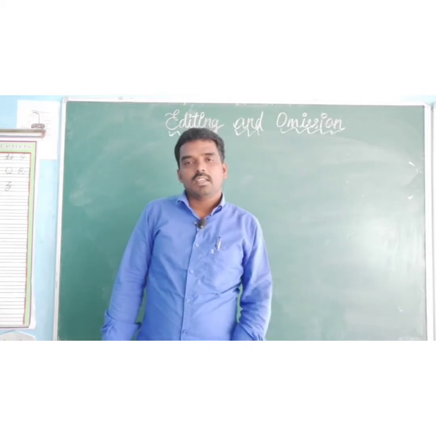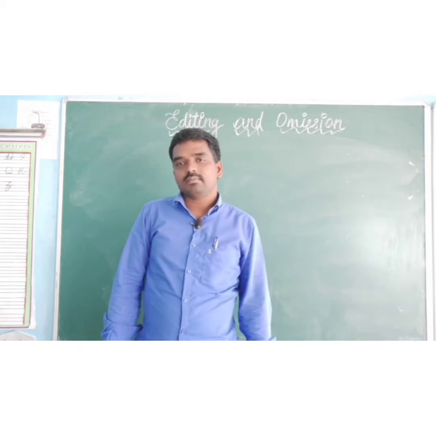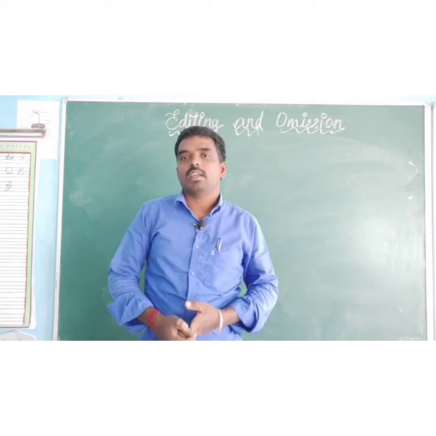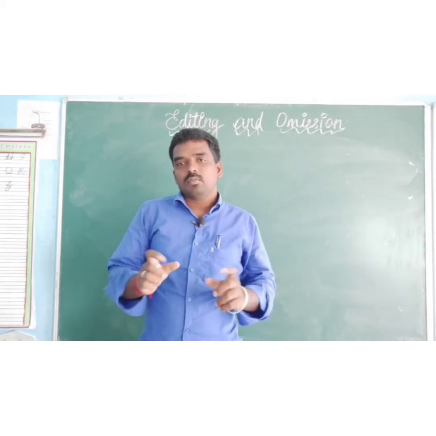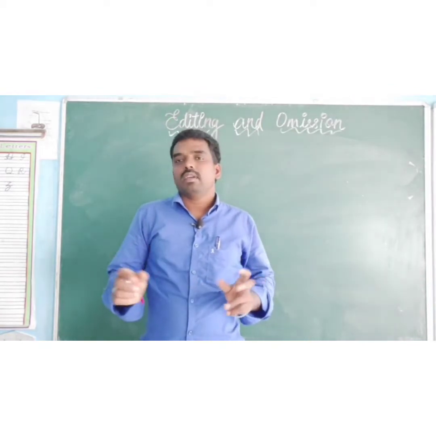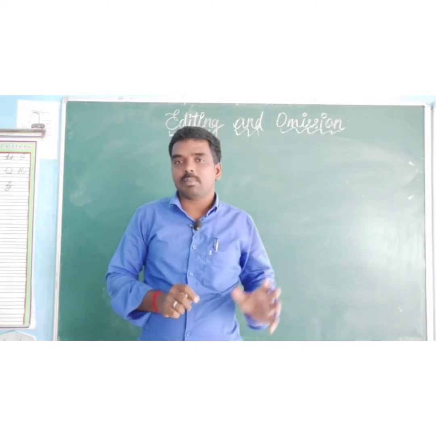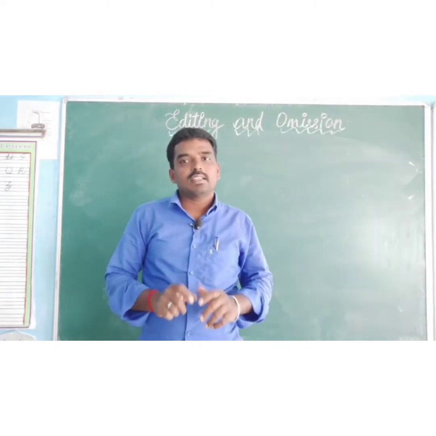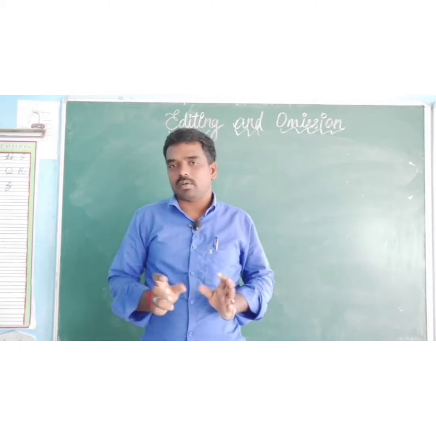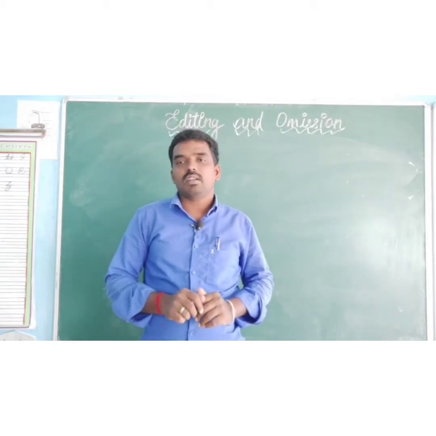Okay, totally in this part we have 8 marks. In editing 4 marks, in omission 4 marks. But both parts cover all kinds of grammar. If we know all the topics of the grammar, we can attend this part easily and get full marks. Otherwise we will lose marks. Can you understand? So you must give more importance to this.